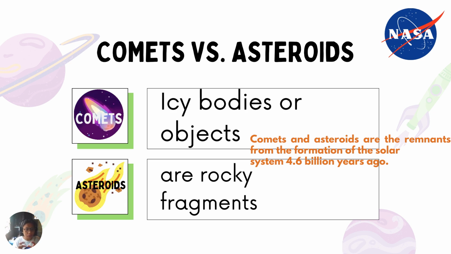Therefore, once there is collision, what would happen? The rocks would fly around and our planet would not be formed. So, therefore, it could turn into comets or asteroids. Now, when we say asteroids, those are the rocky fragments. So, in comparison, comets are icy, whereas asteroids are rocky ones. Okay? They are the rocky ones. Now, both of them, comets and asteroids, are remnants. When we say remnants, the leftovers. Leftovers from what? From the formation of the entire solar system about 4.6 billion years ago.